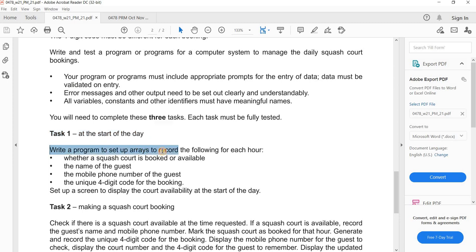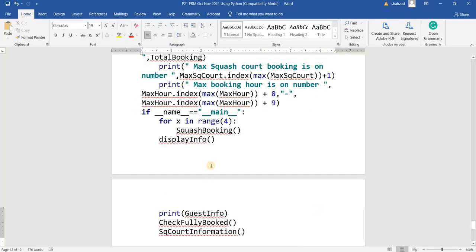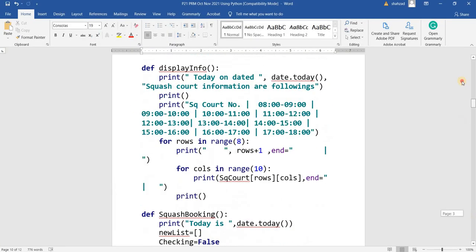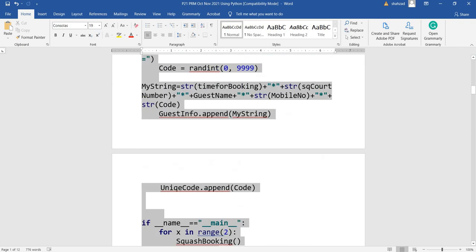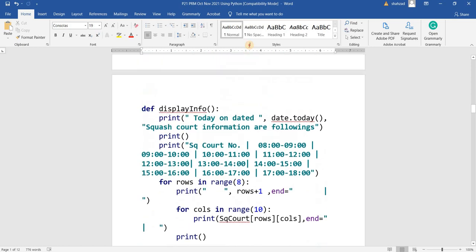Write a program to set up arrays to record the following for each hour: whether the squash court is booked or available, the name of the guest, the mobile phone number of the guest, and the unique 4-digit code for the booking. And set up a screen to display the code available at the start of the day. I have done task 1. I will copy task 1 from my Word file and paste it into the Python editor. I am using the PyCharm Python editor.